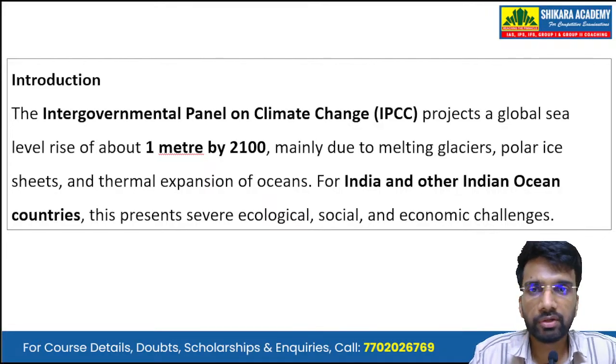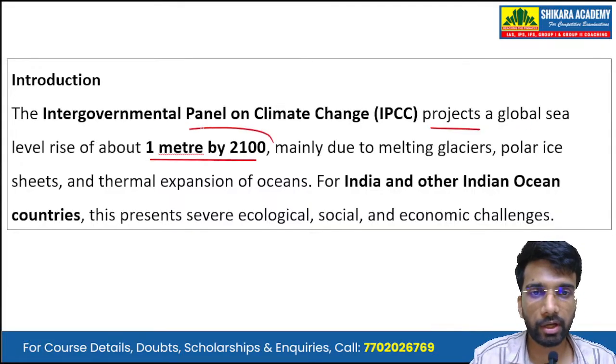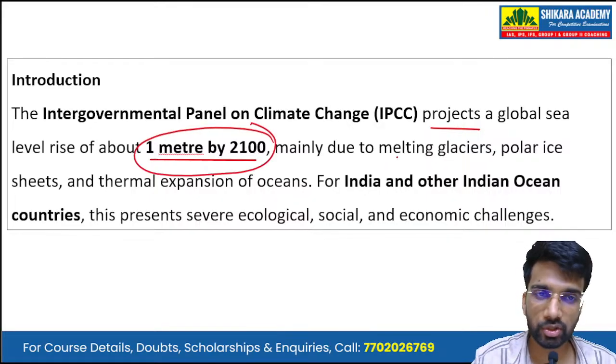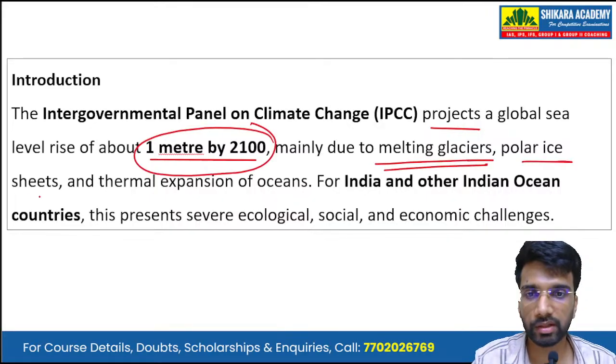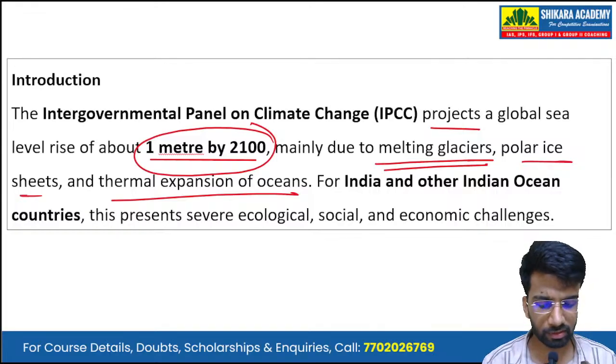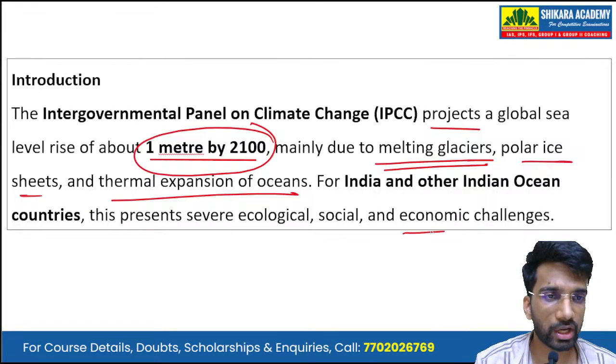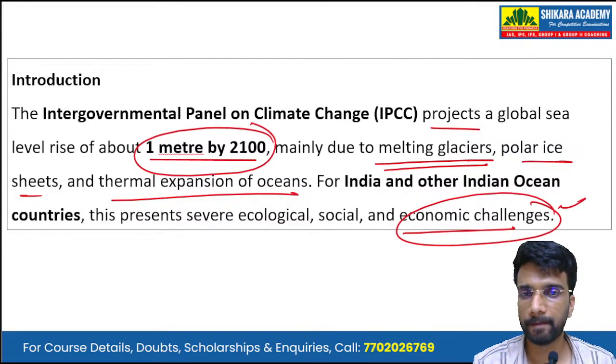Now, starting with the introduction, the Intergovernmental Panel on Climate Change projects a global sea level rise of about 1 meter by 2100. And it is mainly due to the melting glaciers, polar ice sheets, and thermal expansion of oceans. Okay? For India and the other Indian Ocean countries, this presents severe ecological, social, and economic challenges.